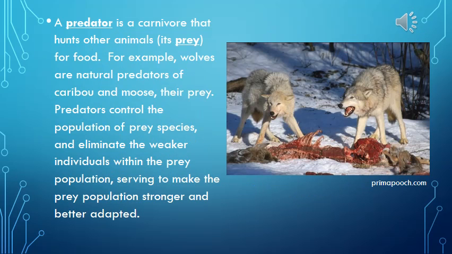A predator is a carnivore that hunts other animals, its prey, for food. For example, wolves are natural predators of caribou and moose, their prey. Predators control the population of prey species and eliminate the weaker individuals within the prey population, serving to make the prey population stronger and better adapted.